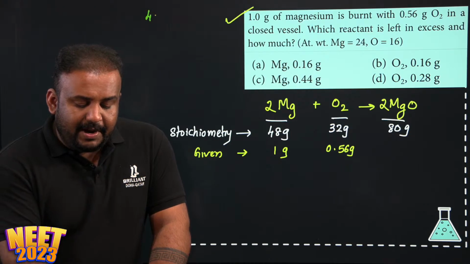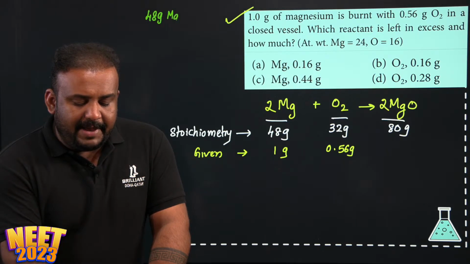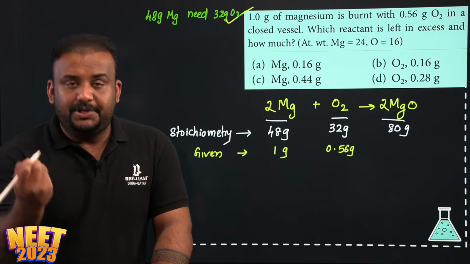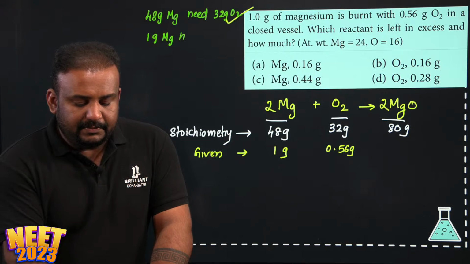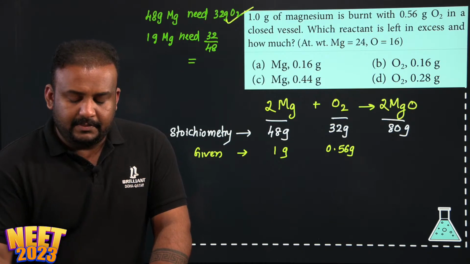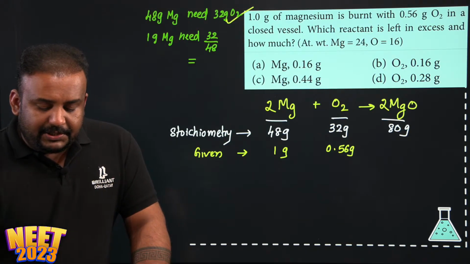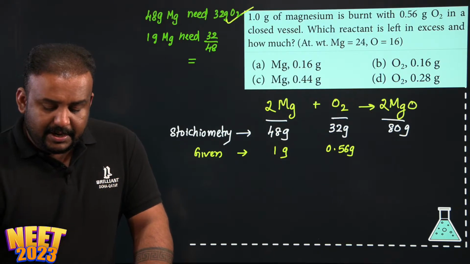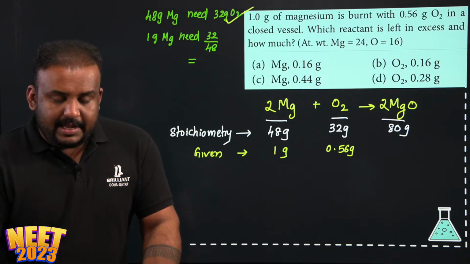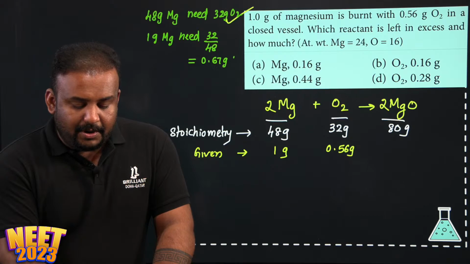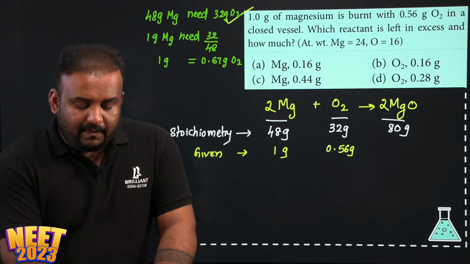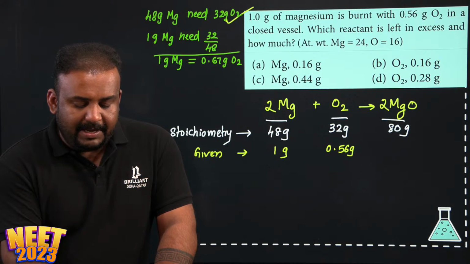See, what is the requirement of magnesium? 48 gram magnesium needs 32 gram oxygen. This is the stoichiometry, correct? So tell me, 1 gram magnesium needs how much? You need 32 divided by 48. Yes or no? I just wrote the stoichiometry here. That's it. No complication, nothing. So this is equal to 0.67 gram oxygen. So I just found out 1 gram magnesium requires how much oxygen to react.